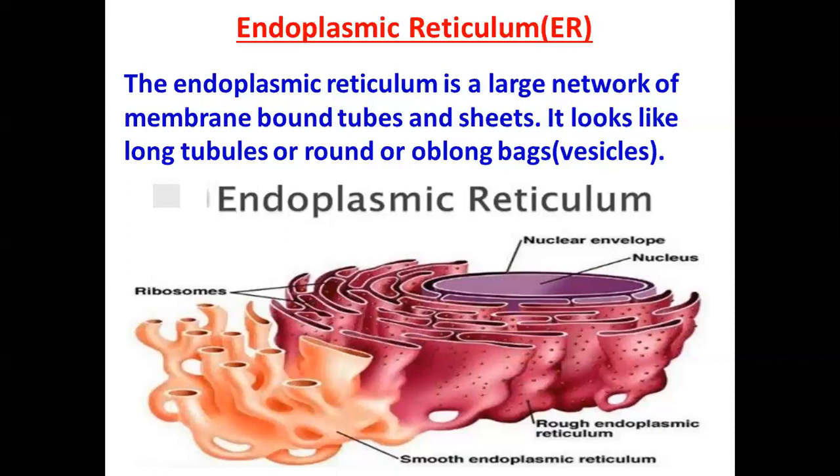The membranes of this system are lipoproteinic in nature, similar in structure to the plasma membrane. The ER is more prominent in young and dividing cells as compared to older cells. It is absent in prokaryotic cells.